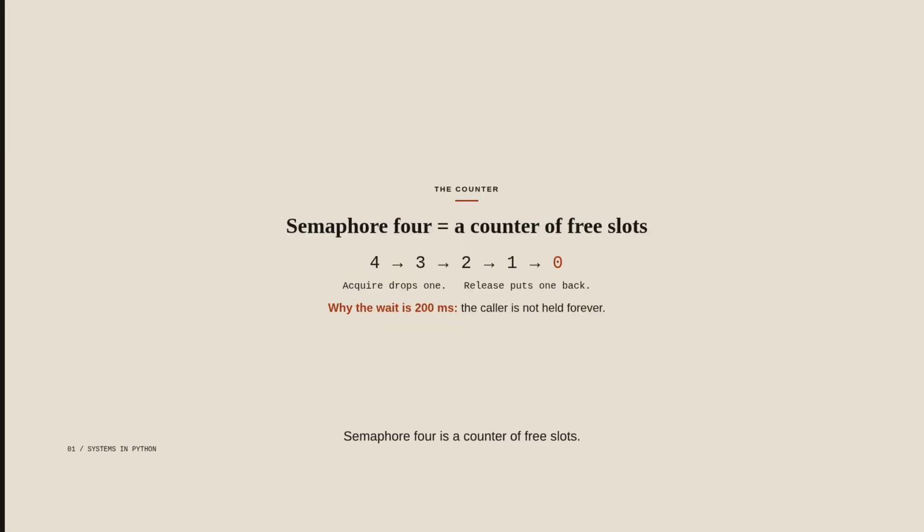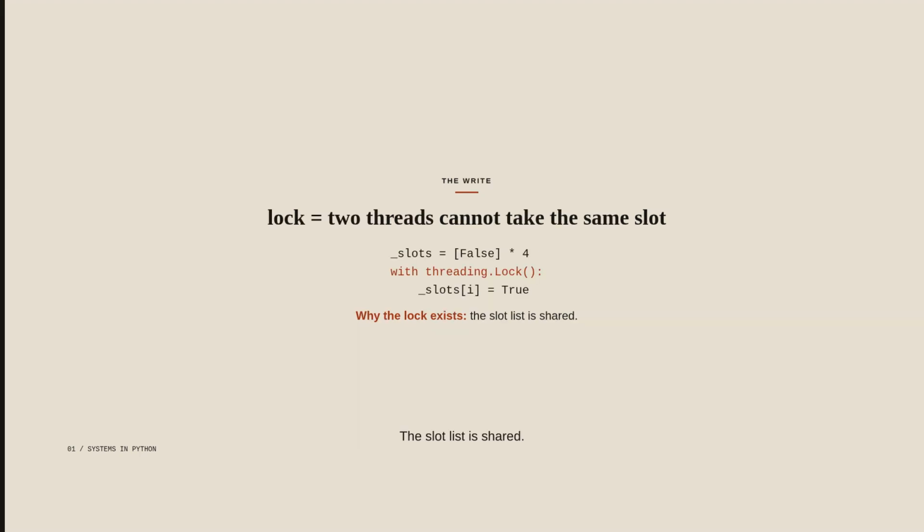Semaphore 4 is a counter of free slots. The counter is the only record of how many workers are free. Acquire drops it by 1. Release puts that one back. When the counter is 0, acquire waits. We wait 200 milliseconds, so the caller is not held forever. Then we stop waiting.